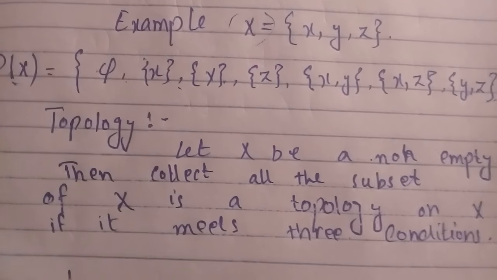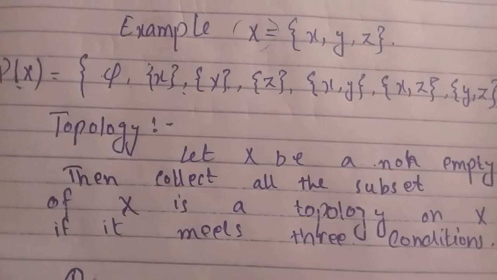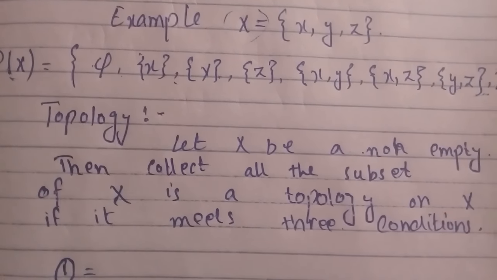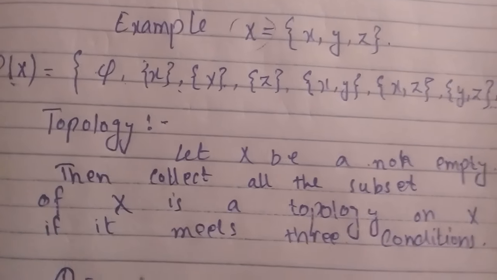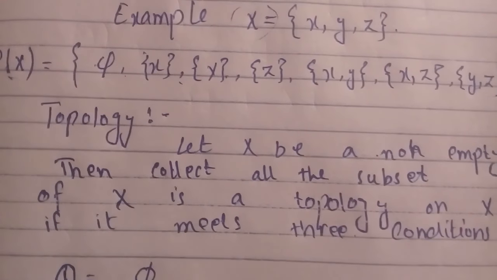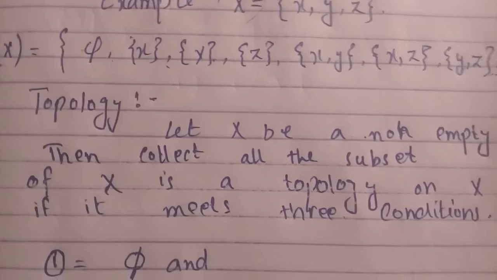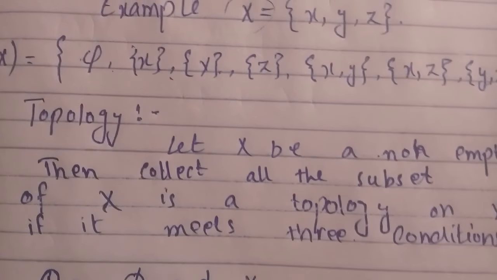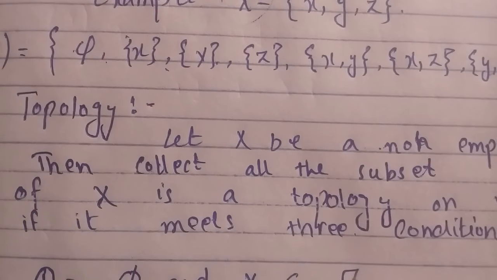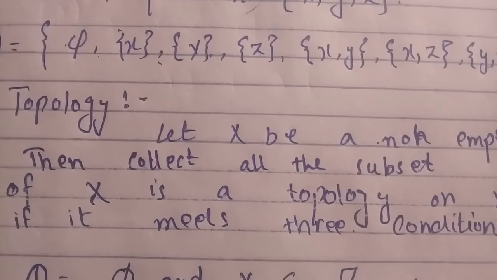For example, condition 1: phi and X belong to tau. What is tau?